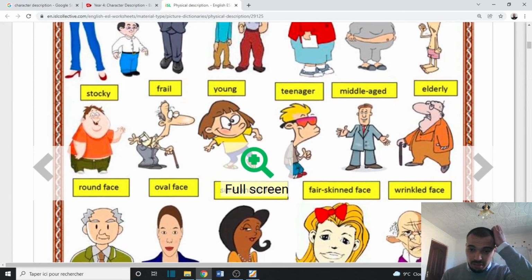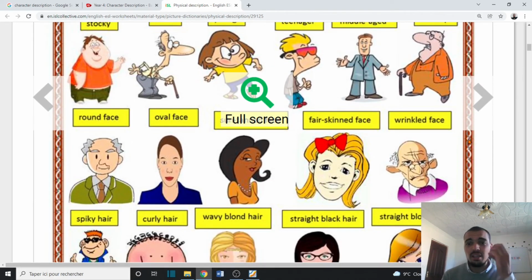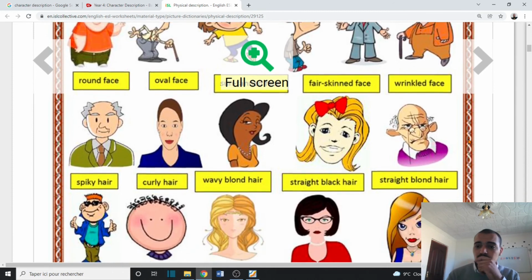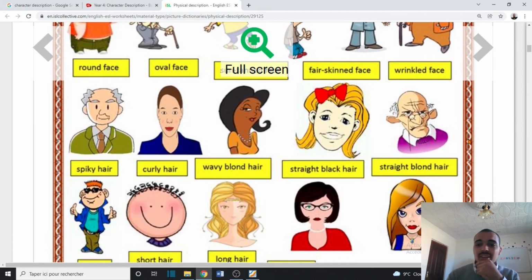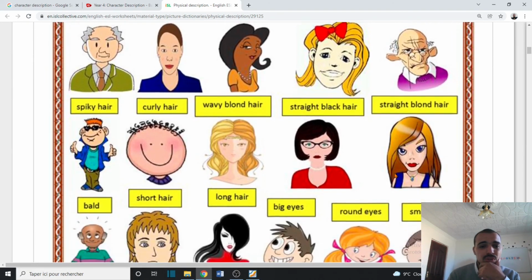Fair skin, a fair-skinned face, fair like white, white skin, which is the opposite of dark complexion, like in the description they said, with dark complexion, or dark face. Fair face means white. Wrinkled, the face of an old person.